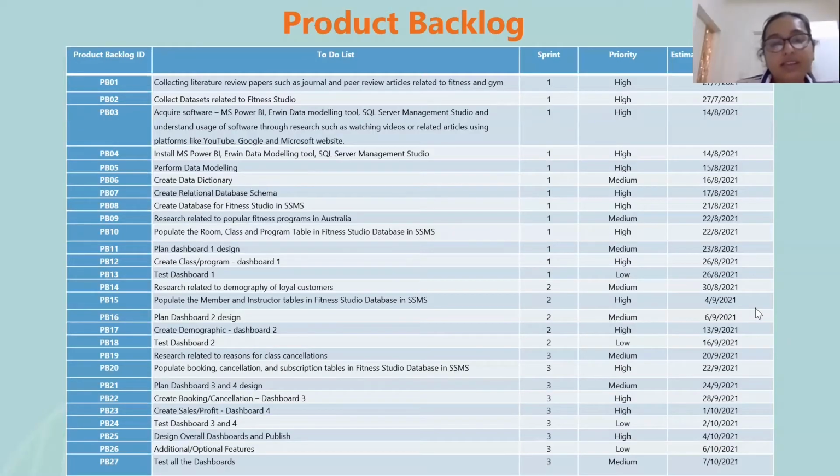In the next slide, the product backlog of our project is attached, and each task is included with the sprint number, priority level, and completion date.